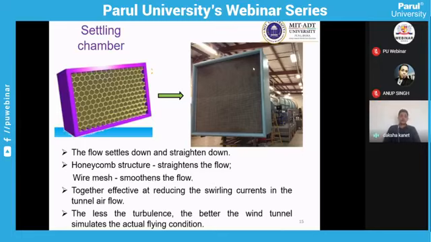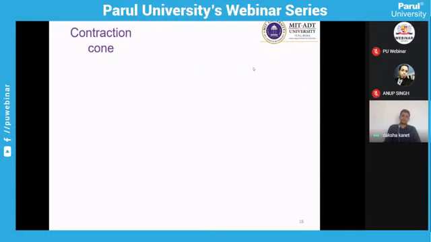Here, with the help of the settling chamber, which is the honeycomb and the wire mesh, the flow will have less turbulence. A better wind tunnel simulation can happen as per the actual flight condition, because we are assuming the streamlined laminar flow for our testing. So with the help of this settling chamber, we are achieving that objective.